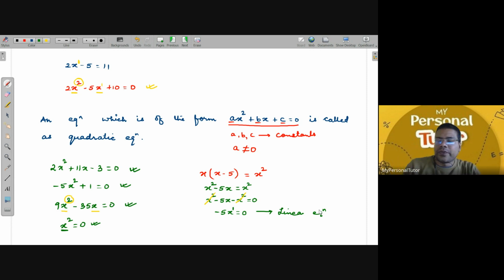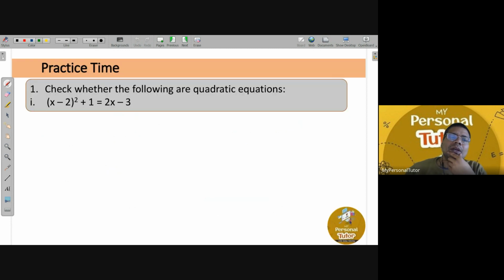All right. So first, we are going to learn to decide, when given various equations, whether each is a quadratic equation or not. I will be solving some 5, 6 questions, and after that you can practice it. So first, listen very carefully. Now, the question says: check whether the following are quadratic equations. So what is the equation given to us?